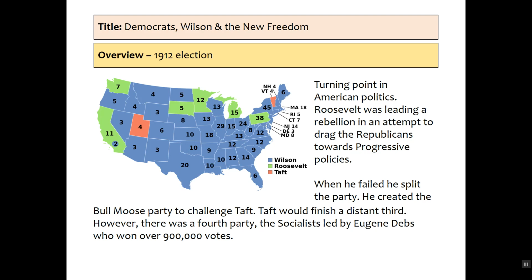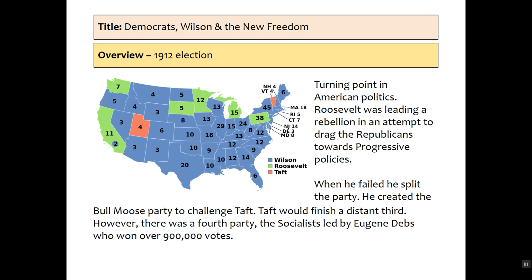Taft was the incumbent, the sitting president, looking for his second term, and Roosevelt, now angry at the direction that he's taken the party, tries to win the nomination for the Republican Party. When he fails to do so, he decides to split from the party and create the Bull Moose Party. Now, long before the election is over, it is clear that Taft is going to come third. That means it is a two-person fight between Wilson and Roosevelt. And we can see that in the end, Wilson wins convincingly. Had Roosevelt won nomination or not split from the Republican Party, it could have been a very different election.